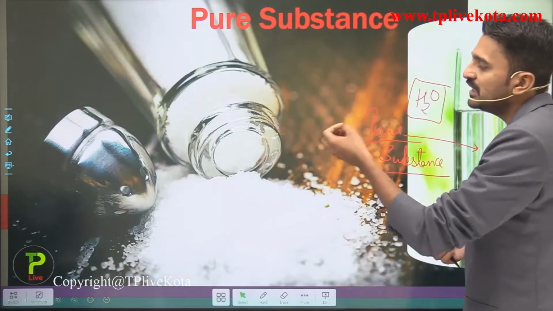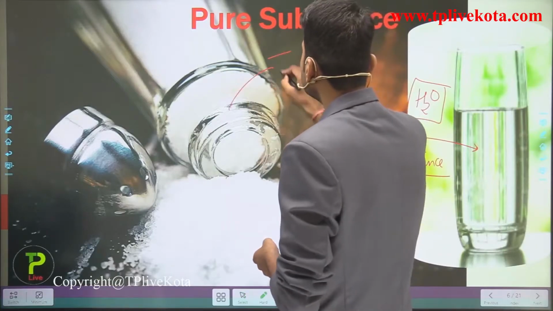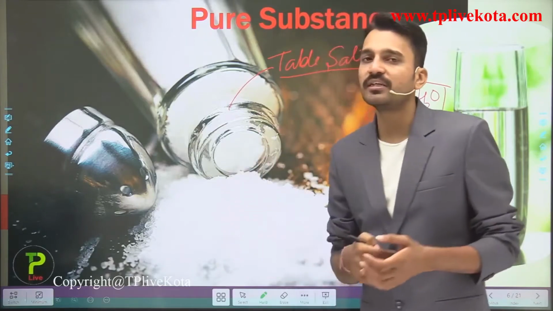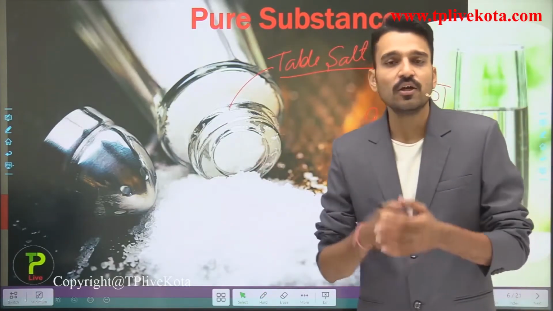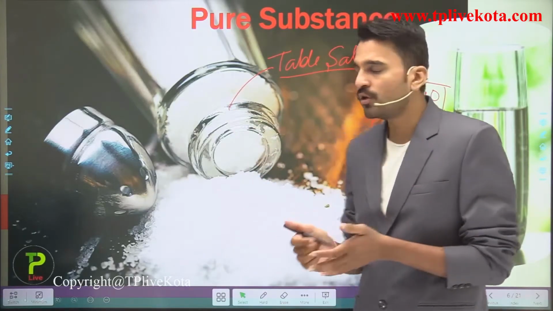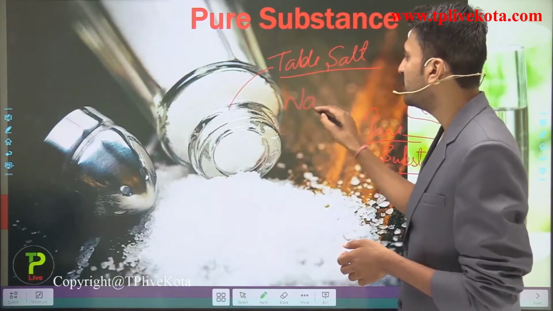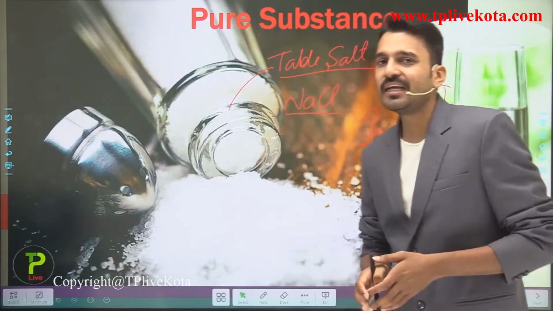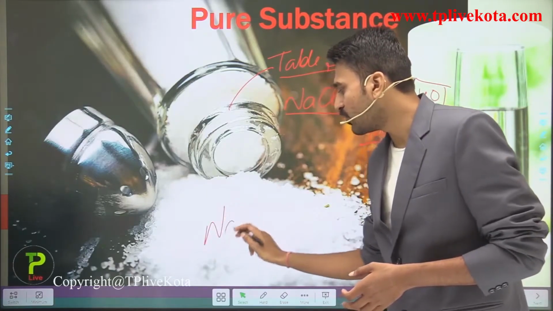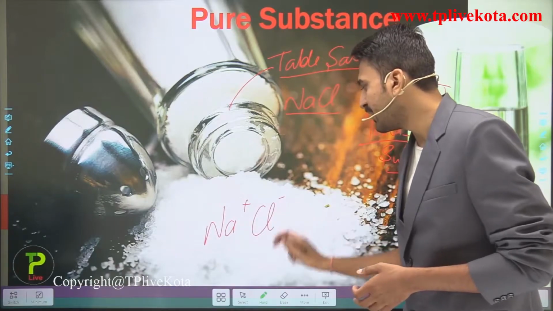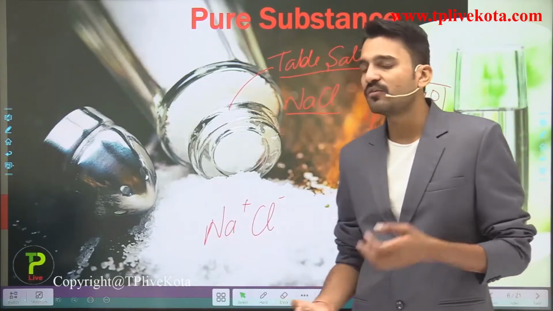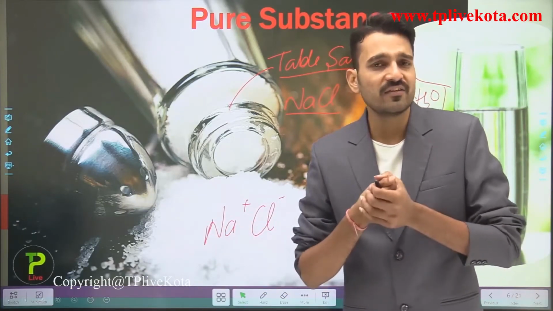Here you can see the table salt. You all know that table salt contains sodium chloride. So can I classify table salt as a pure substance or not? Students, the table salt contains NaCl, that is Na+ and Cl−. So there are two types of ions, a positive ion and a negative ion. The positive ion is termed a cation while the negative ion is termed an anion.